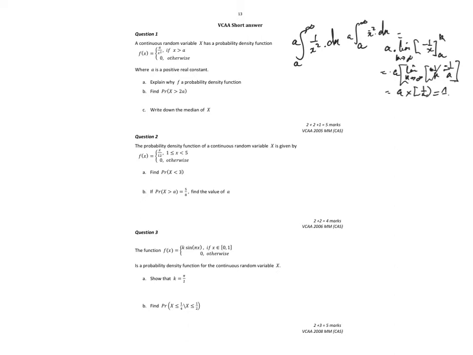The probability that x is greater than 2a, I probably need a little bit more landscape here.